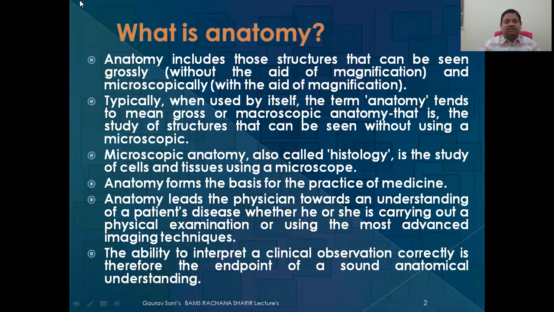If we want to practice medicine, the first and foremost thing we should know is anatomy and physiology. Anatomy leads the physician towards understanding the patient's disease, whether he or she is carrying out physical examination or using the most advanced imaging techniques. The ability to interpret a clinical observation correctly is therefore the end point of sound anatomical understanding. If you want to understand why a sign or symptom has developed in the patient, which particular part has a problem or disease, you must know what is normal.